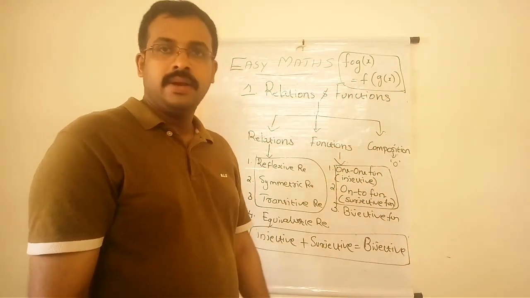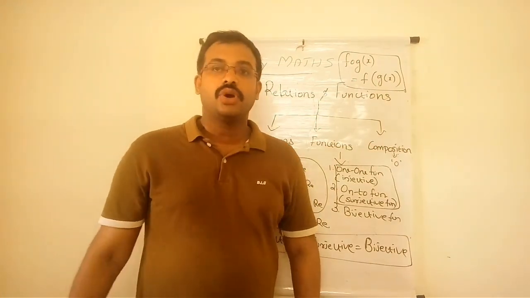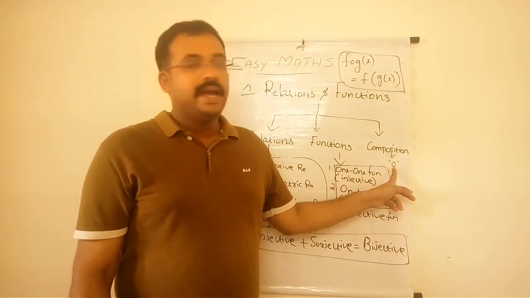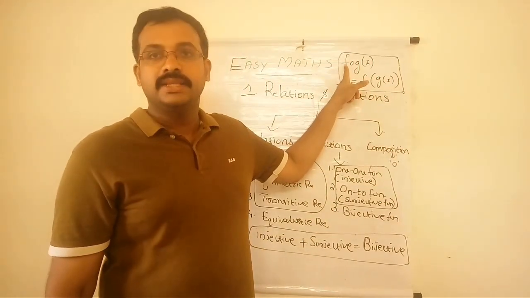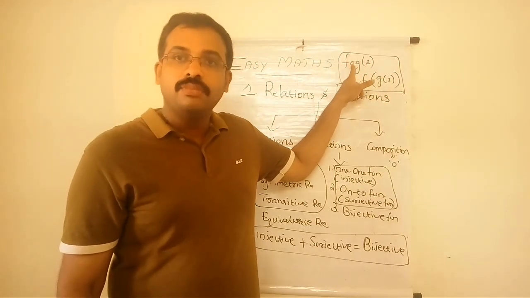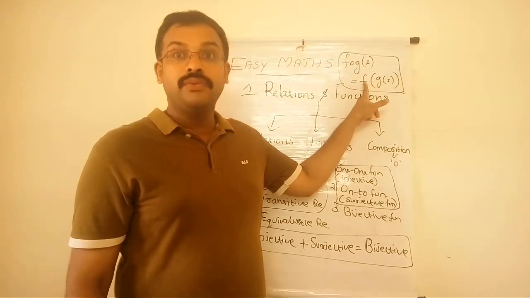And last but not least is the composition operation. We usually denote composition using this small circle symbol, and we denote it like this: f composition g. We read it as f composition g, and f composition g we define as f of g of x.